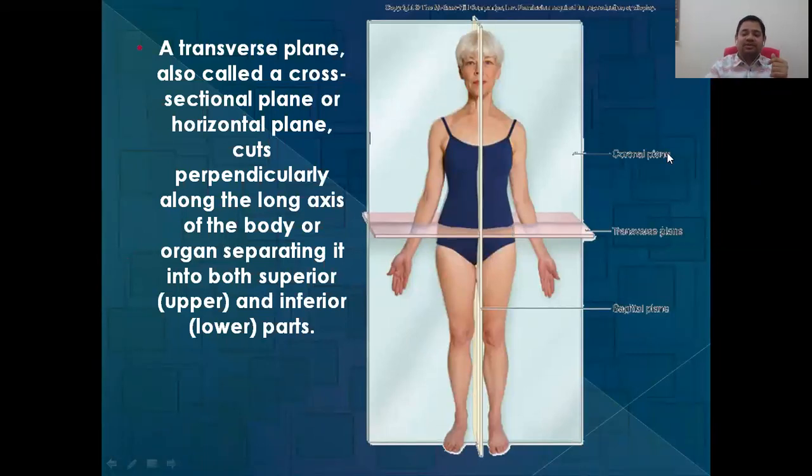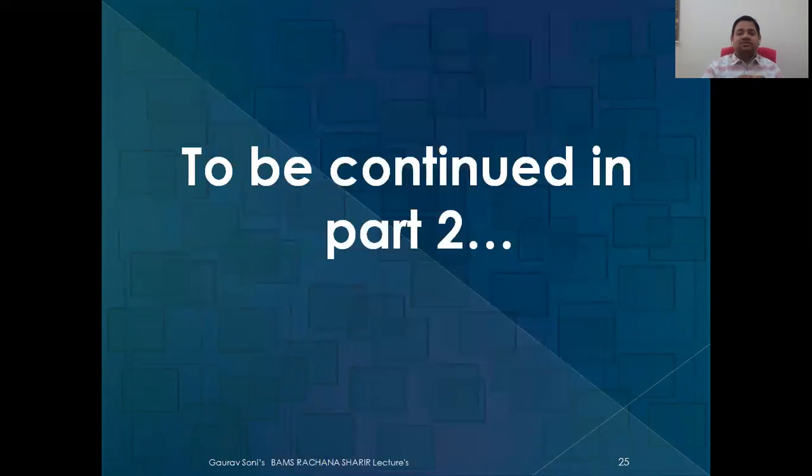These are the basic three planes which we have to keep in our mind. Remember, these are all imaginary planes which we use to help understand the relations and locations of different internally located body parts. So we will close this lecture here. In the next part, we are going to learn about some directional terms and some specific terms related to bones. Thank you.